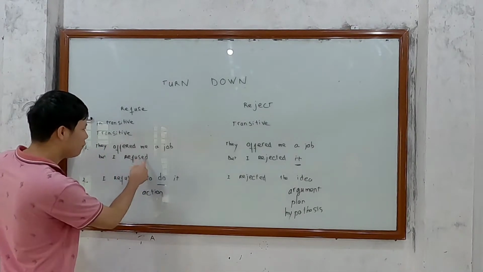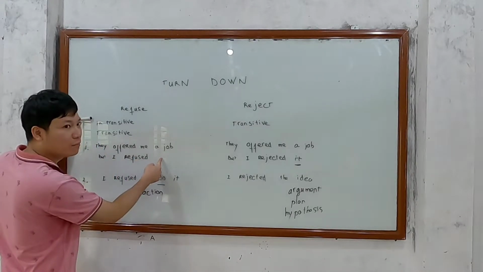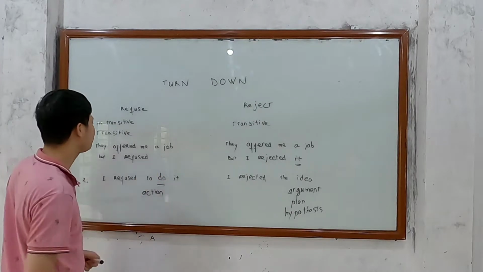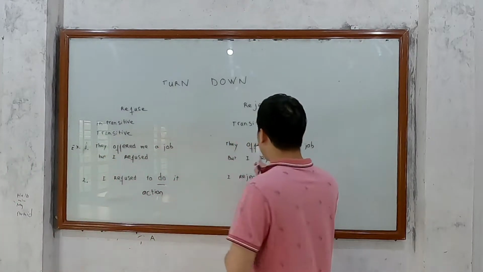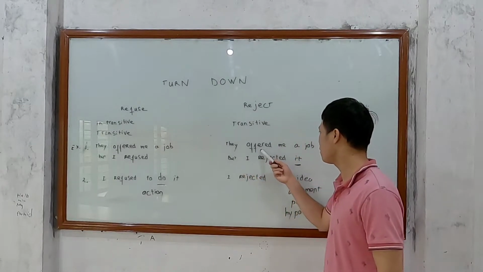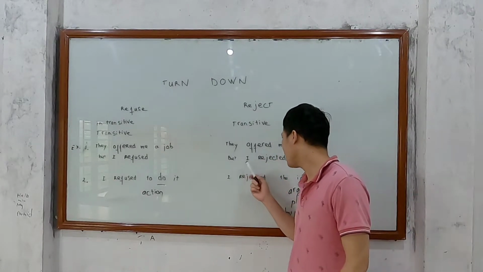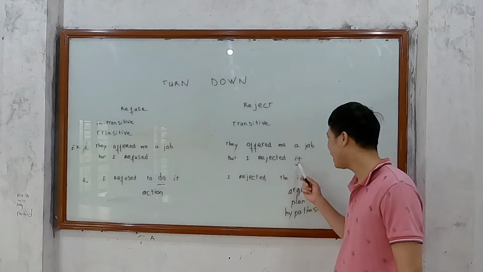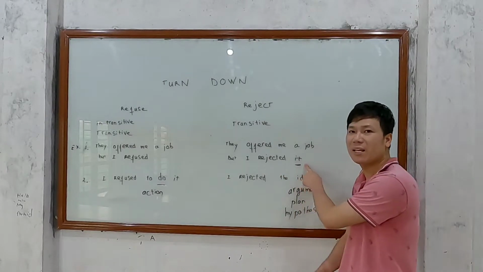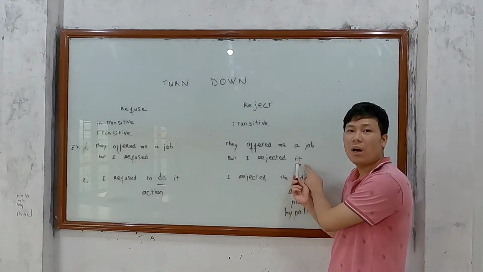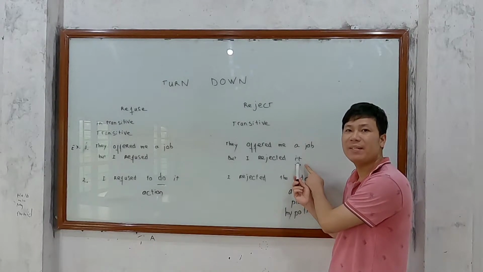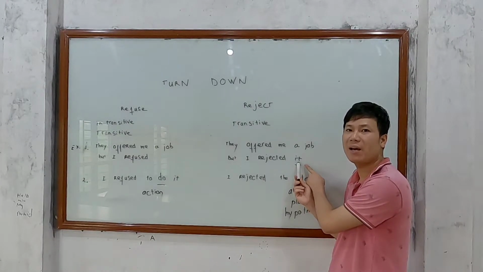In this sentence, they offered me a job, but I rejected it. A transitive verb needs to be followed by an object.